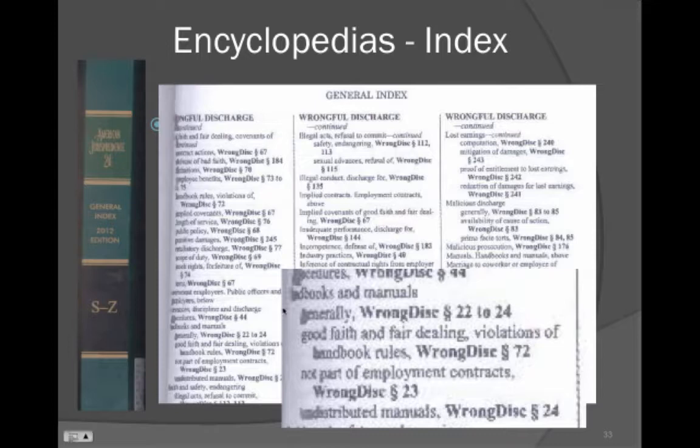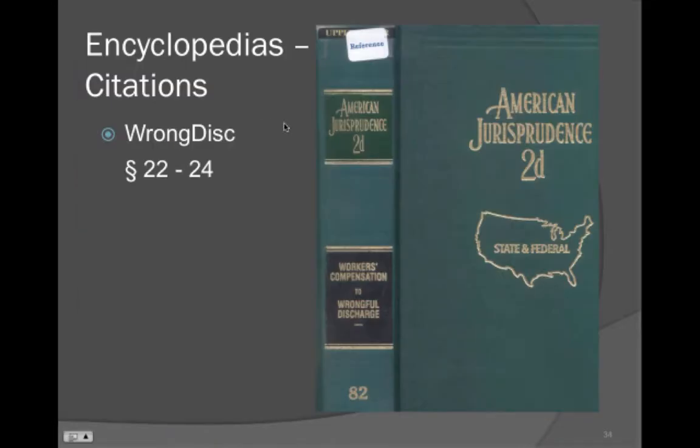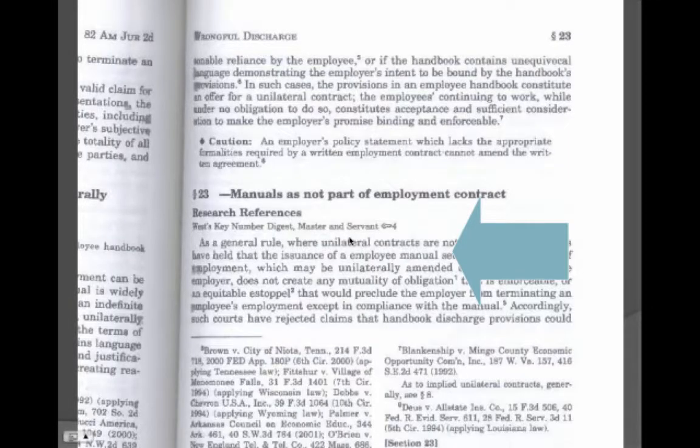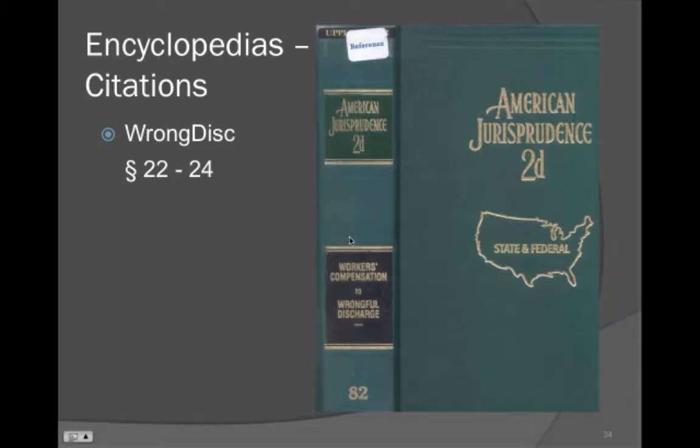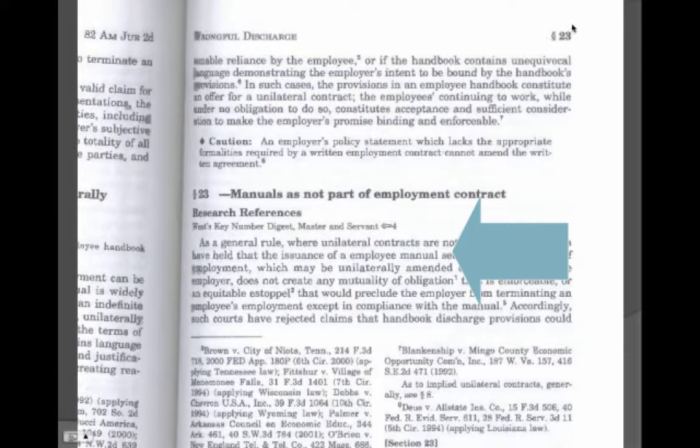First, you find the term on the outside of the encyclopedia. Right here, wrongful discharge falls in this range, and it's actually at the end of the range right here. Wrongful discharge, sections 22 to 24, it'll actually be in there. And then when you open up that volume in wrongful discharge, you then flip to the section number here, and it'll actually give you section 23, and it'll give you the text of what they're referring to. Manuals is not part of employment contract.